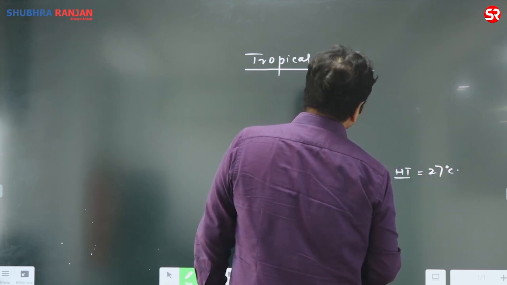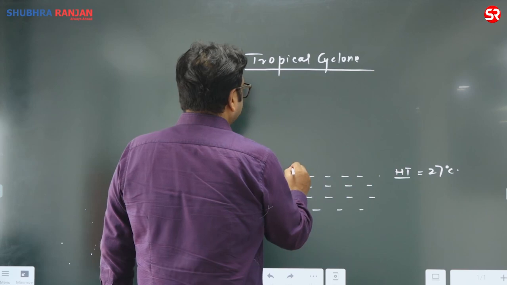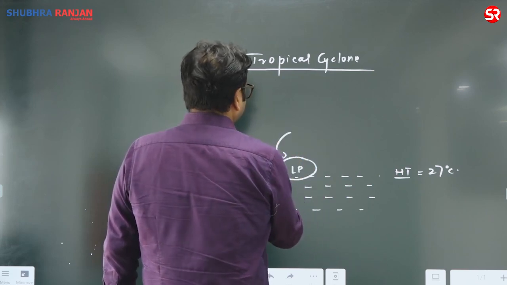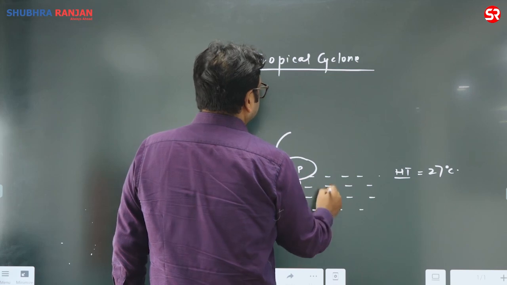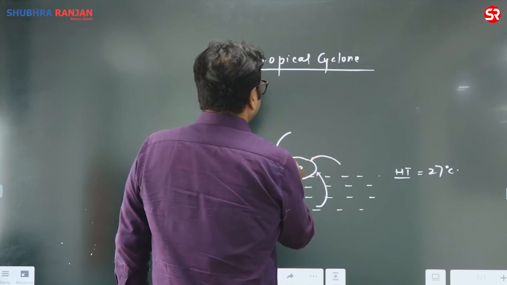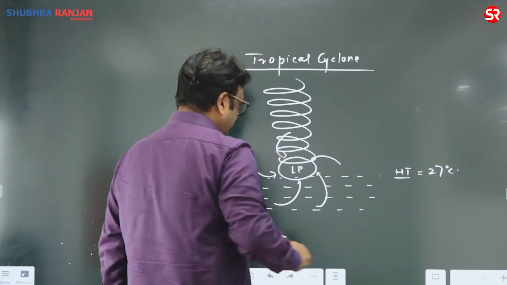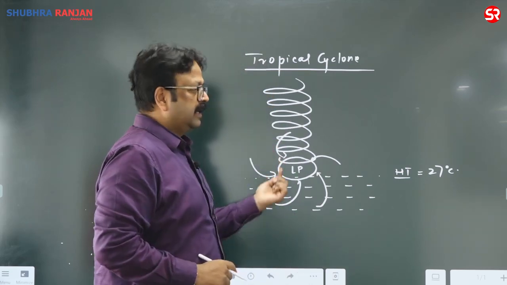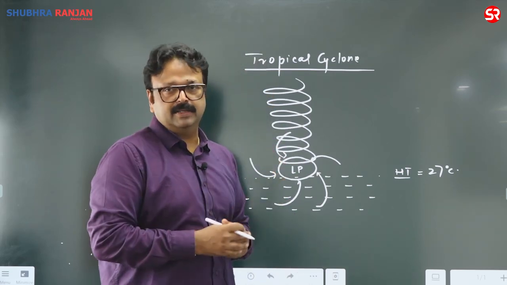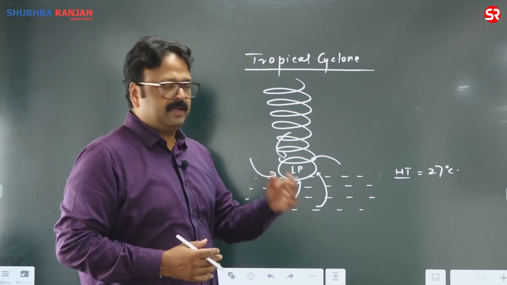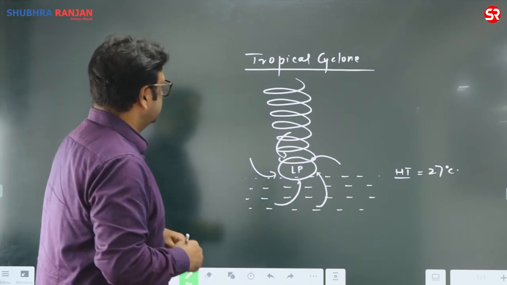Due to high temperature, there will be development of low pressure, and this low pressure creates a whirl of wind, which starts rising up, which is called a tropical cyclone. Fine. And this vortex is anti-clockwise in the northern hemisphere and clockwise in the southern hemisphere. Why? I discussed the Coriolis force.